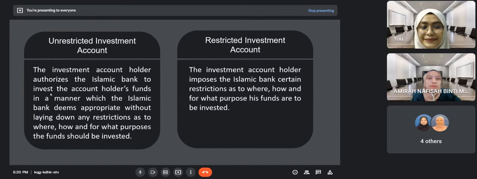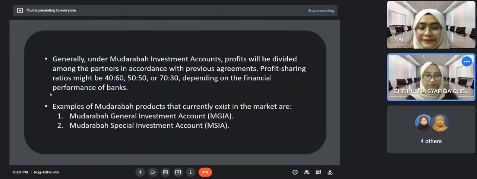Alright, thank you, Aisha. Okay, so generally under Mudarabah investment account, the profit will be divided among the partners. The profit sharings are depending on the financial performance of the banks. There are two examples of Mudarabah product, which is Mudarabah General Investment Account (MGIA) and Mudarabah Special Investment Account (MSIA). Next.